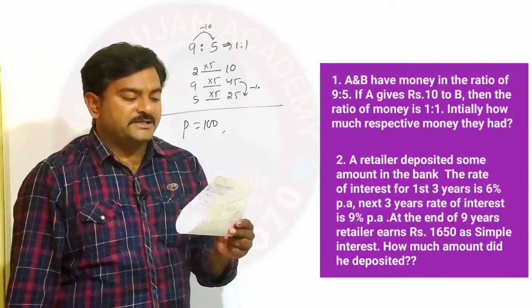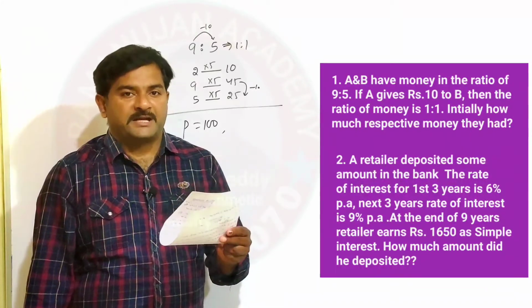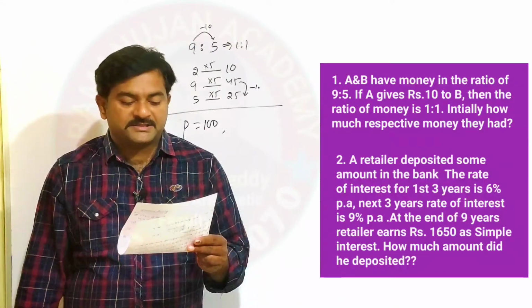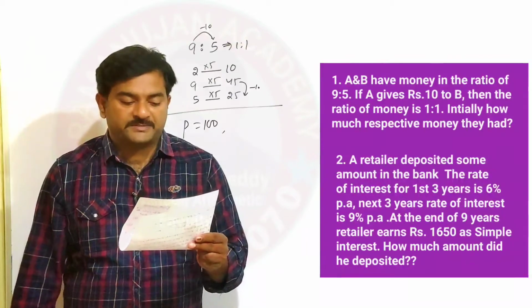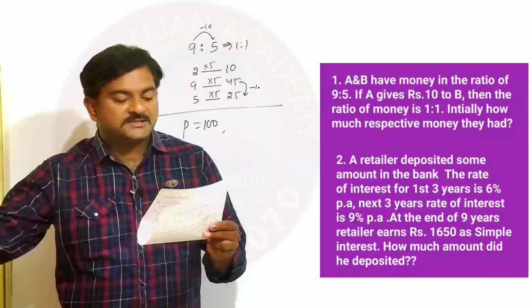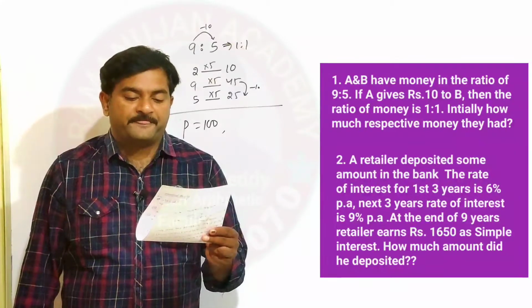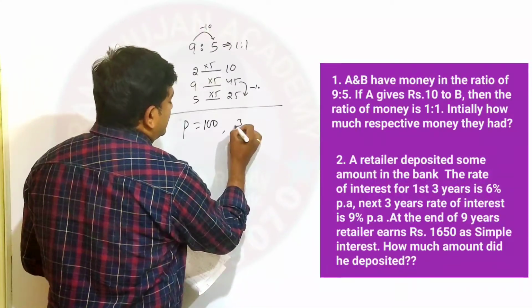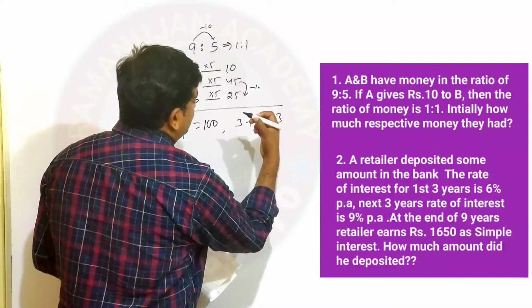Let me read: for the first 3 years the rate of interest is 6% per annum. For the next 3 years the rate of interest is 9% per annum, and beyond 6 years the rate of interest is 10% per annum, and at the end of the 9 years. So the end of 9 years simply means 3 years plus 3 years plus 3 years.